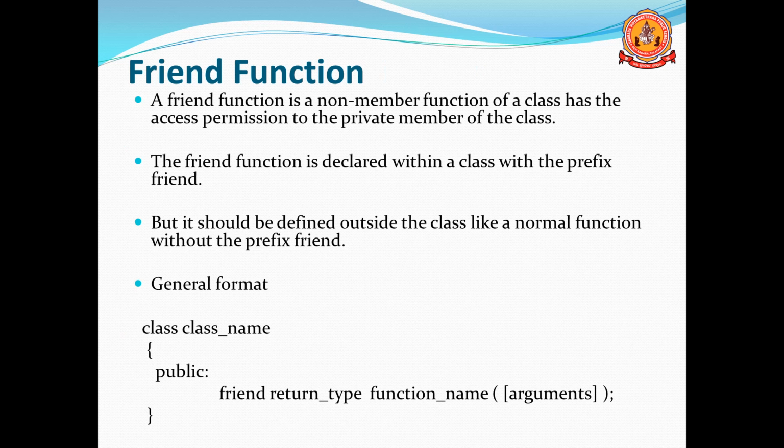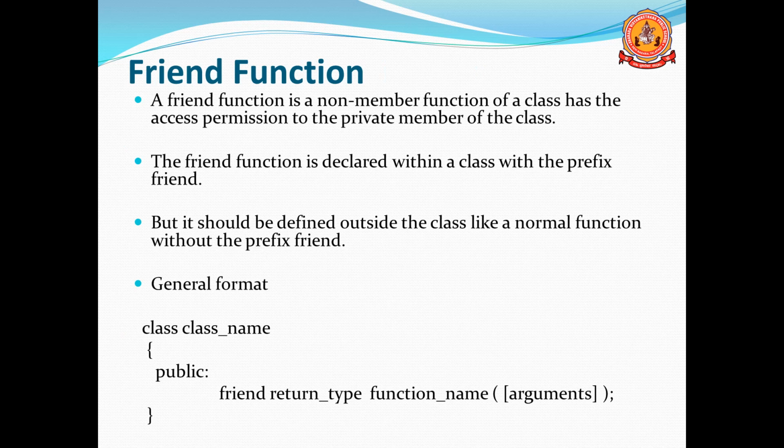Next, we will move to one more topic, friend functions. A friend function is a non-member function of the class. A class contains data members and member functions, but a friend function is a non-member function of the class. It has permission to access the private and protected members of the class. It is possible to access private, protected and public members. It has full access to the class.